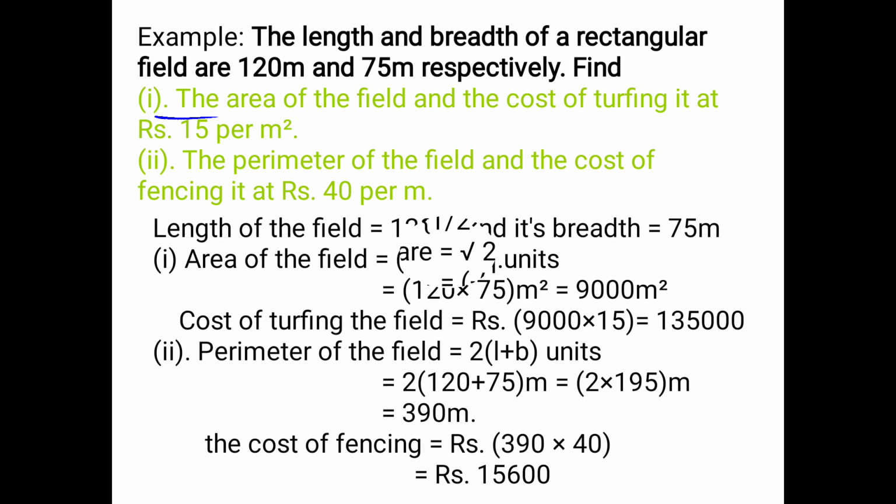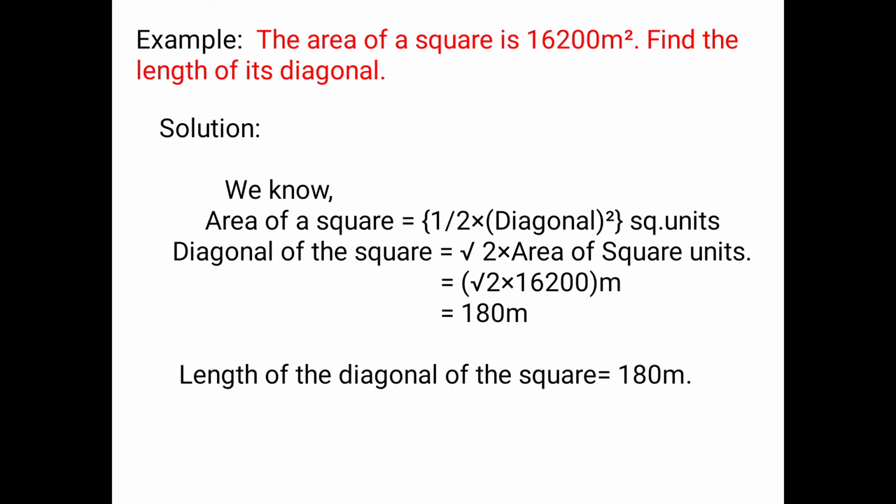Coming to the next problem, I have added 2 examples, one on the diagonal and one on the area and perimeter of the rectangle as well as the square. See here, the area of the square is 16,200 meter square. Find the length of its diagonal. As we saw in the previous slide, the area of the square is half into d square.